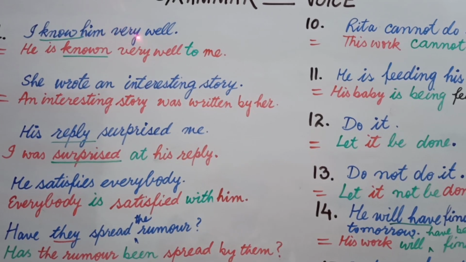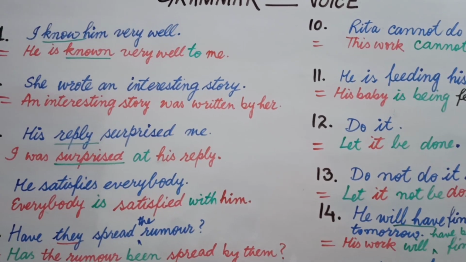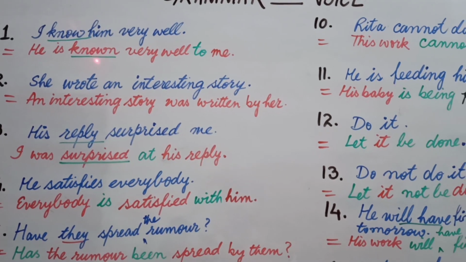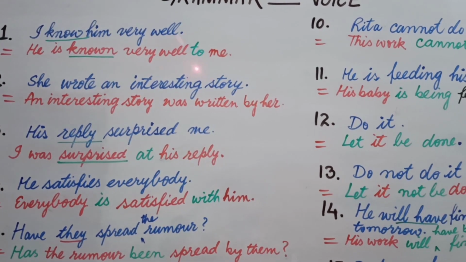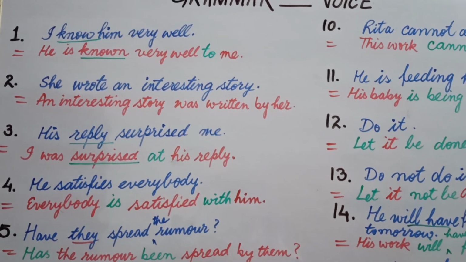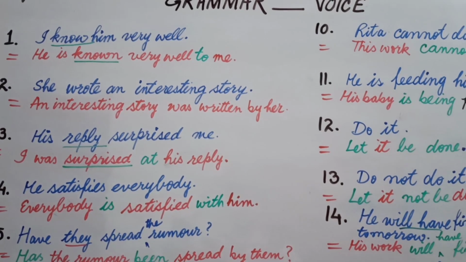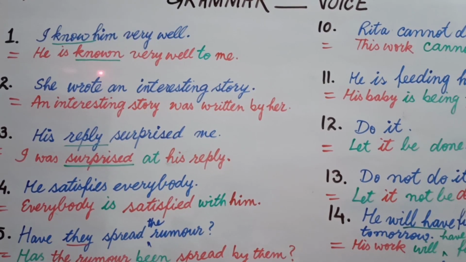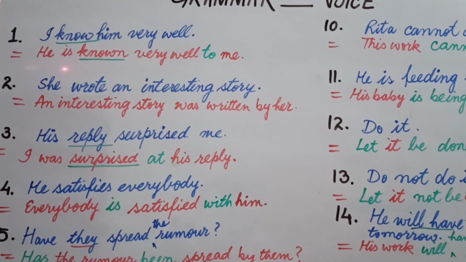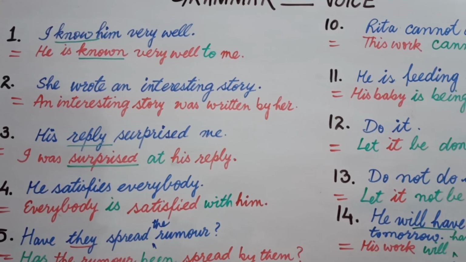After the verb you write the rest part of the sentence and then you write by me. But the main thing in this sentence is whenever you have the word known, whenever you have the verb known, you use to in place of by. This special feature I have mentioned here in green color. So the main thing to learn is whenever you have main verb known, you use to in place of by, and the rest of the rule of passive voice remains the same.